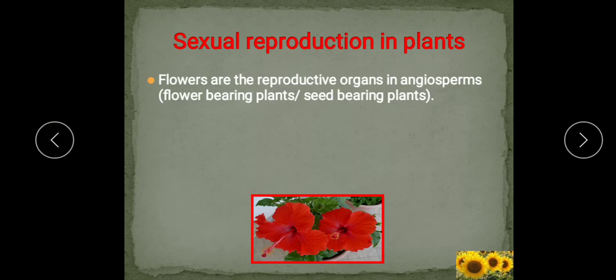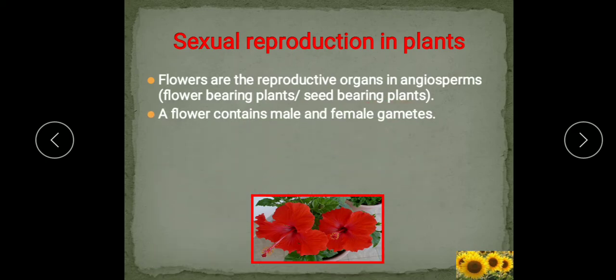So sexual reproduction is done in the plant with the help of flowers. Here the flowers are the reproductive organs in angiosperms. As I said, what are the angiosperms? The flower bearing plants, those which produce seeds. So these flowers are the organs of reproduction in seed bearing plants. They are known as angiosperms, flower bearing plants and also seed bearing plants.